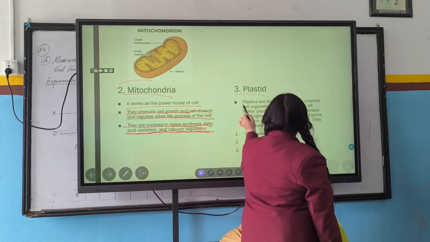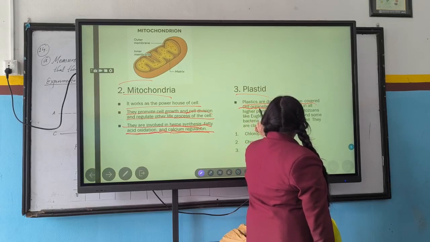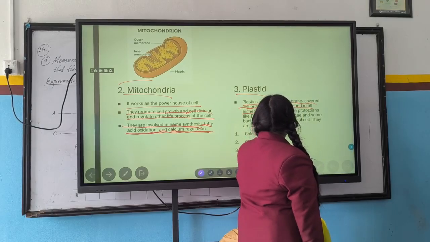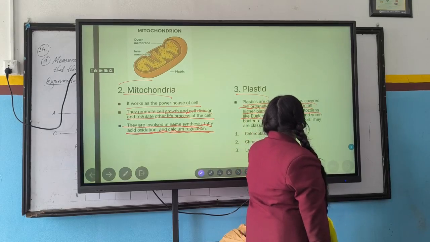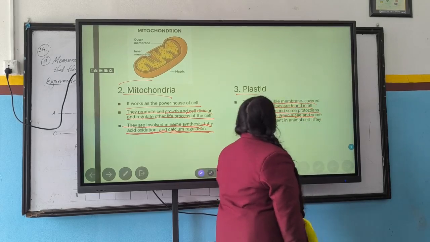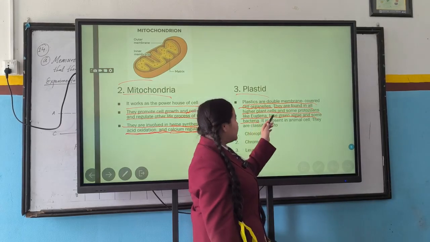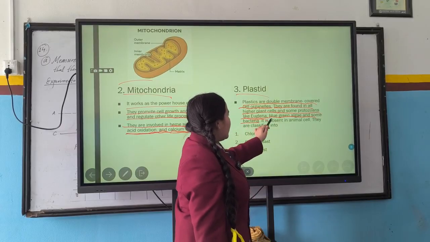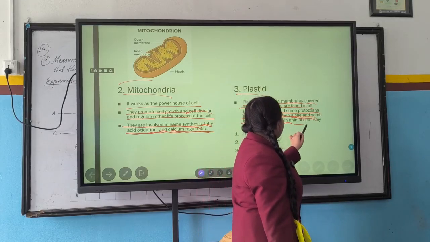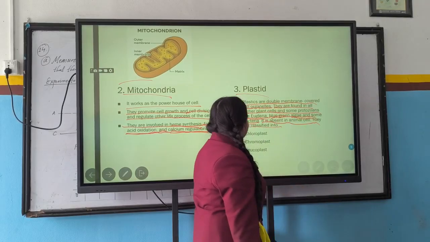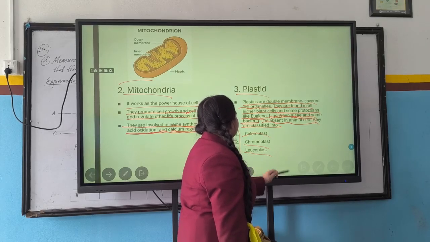Now the turn of plastids. Plastids are double membrane covered cell organelles. They are found in all higher plant cells and some protozoans like Euglena, blue-green algae and some bacteria. They are absent in animal cells. They are classified into three groups: chloroplast, chromoplast and leucoplast.